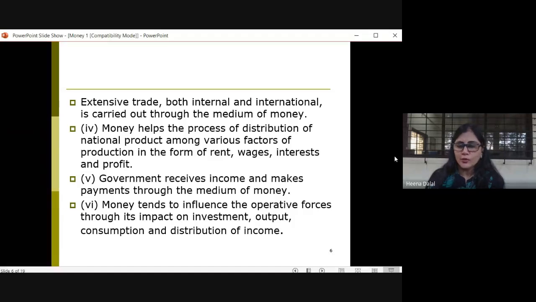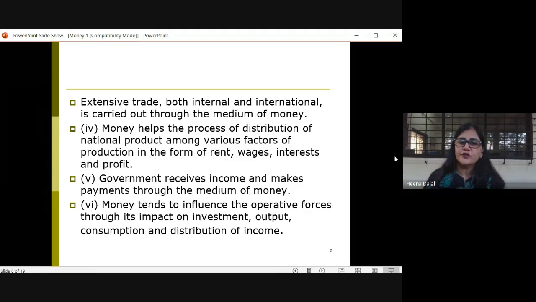Now, we all very well know internal trade is conducted within the limits of the country, and international trade is conducted with other countries, right? Money also helps in the process of the distribution of the national product. How is this income divided? It's divided among the different factors of production in the form of rent, wages, interest, and profit.